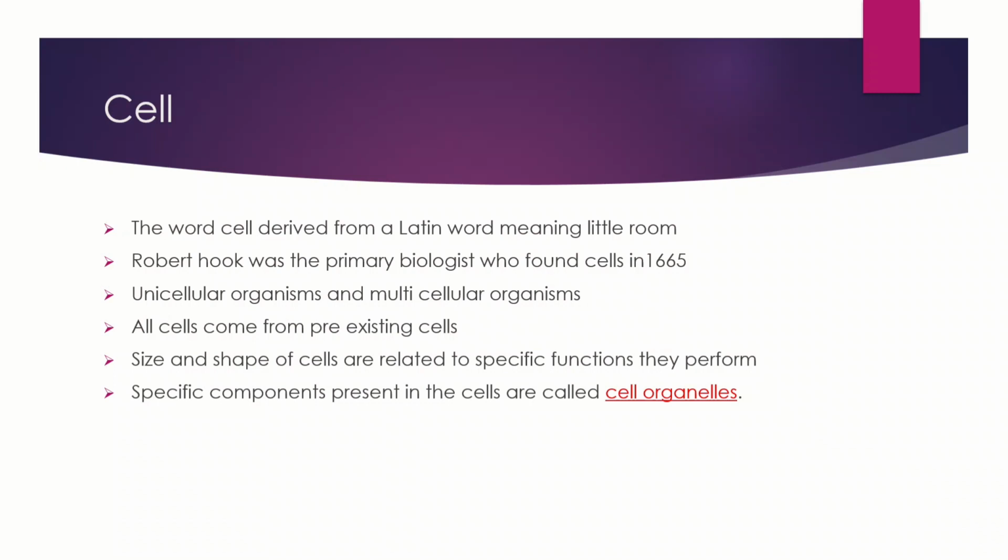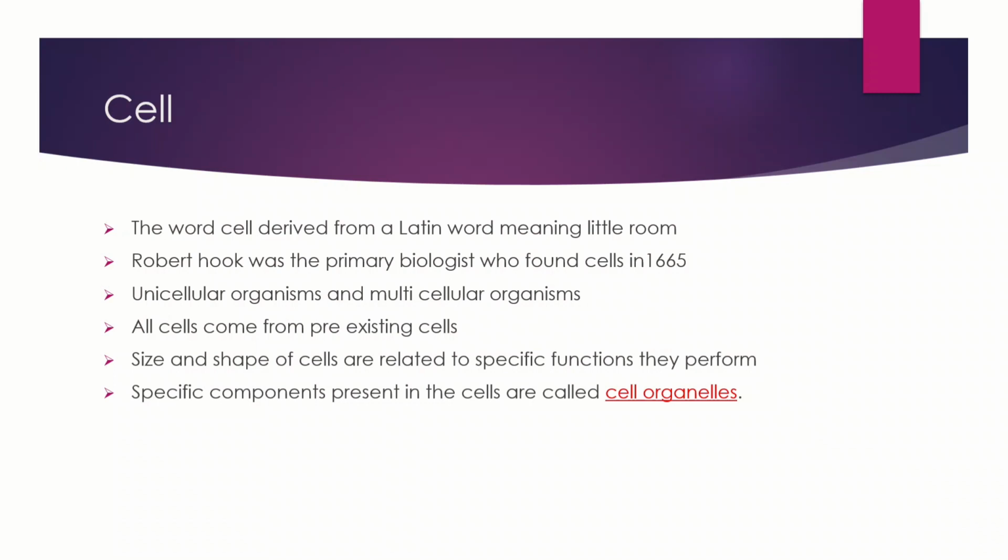We know that in our body there are millions of cells, and all these cells have arrived from pre-existing cells by the process of division. The cells divide and produce new cells. In unicellular organism, from the name itself, we can understand that uni means single. There will be a single cell, thus it is called unicellular organism. That single cell will perform all the functions of that organism.